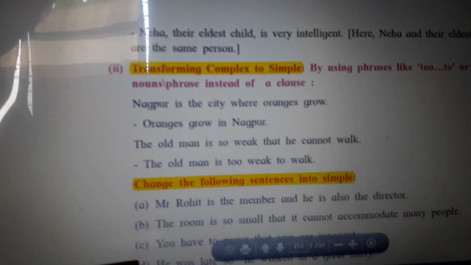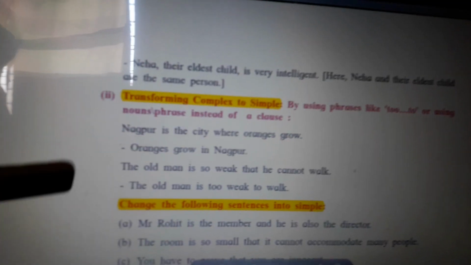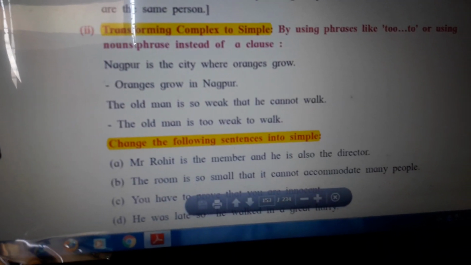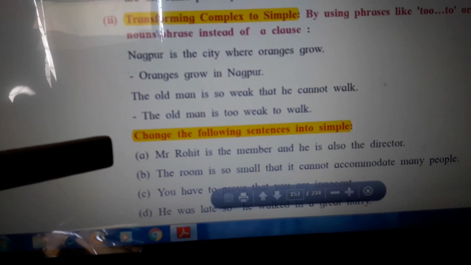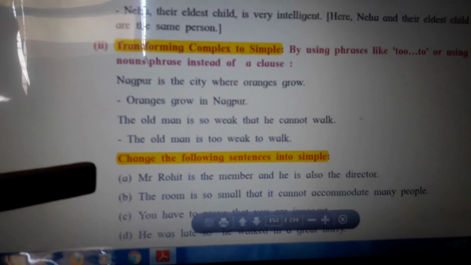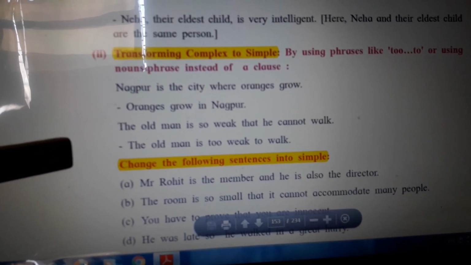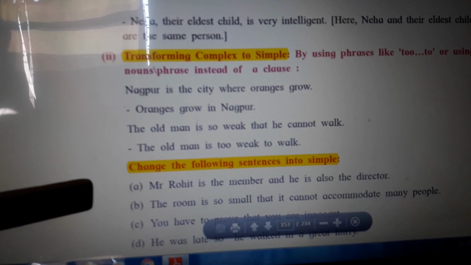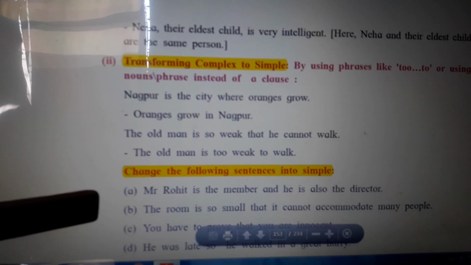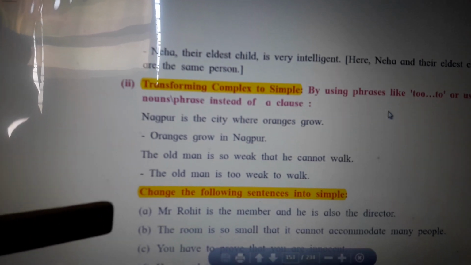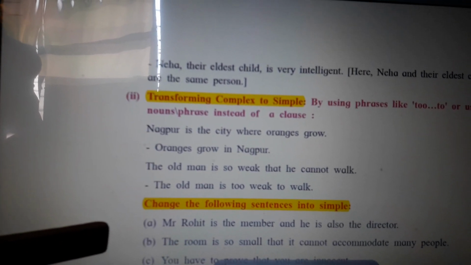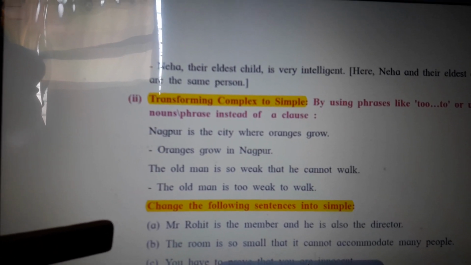These four examples we have to solve. The first example is: Mr. Rohit is the member and he is also the director. When we transform it into simple form with the help of apposition, the answer is: Mr. Rohit, the member, is also the director.